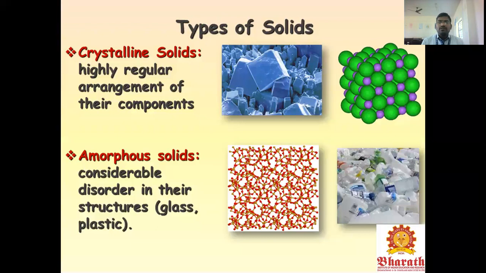Examples for those crystalline solids are perpendicular, parallel. You have to get the regular arrangement of the components. This compound is called a crystalline solid. Amorphous solids are considered a disorder, with an irregular shape of the compound. Examples are glass or plastic.